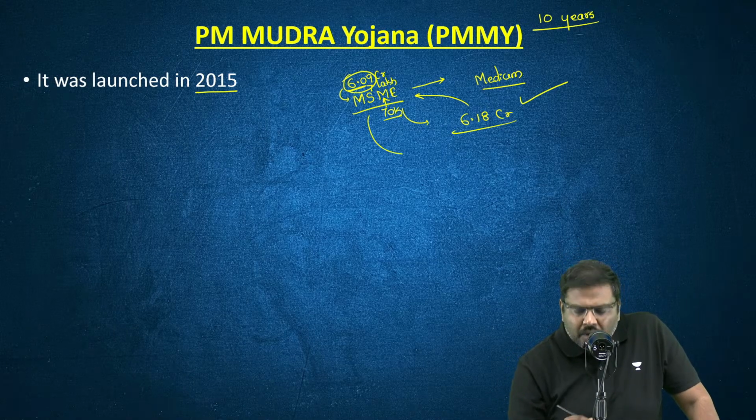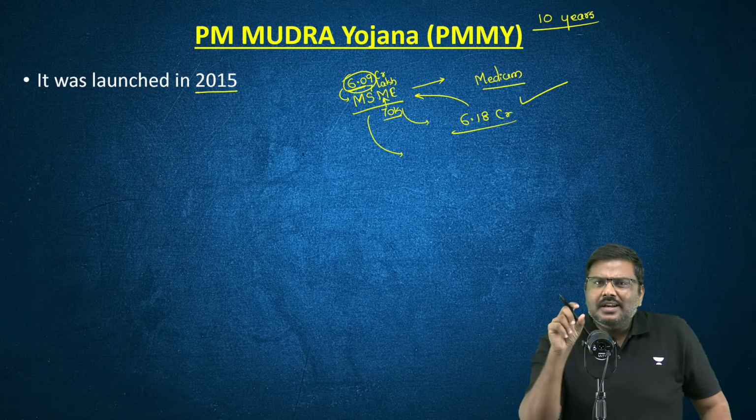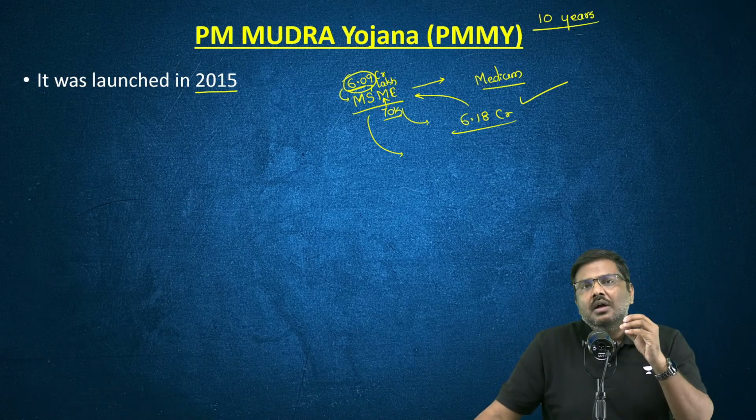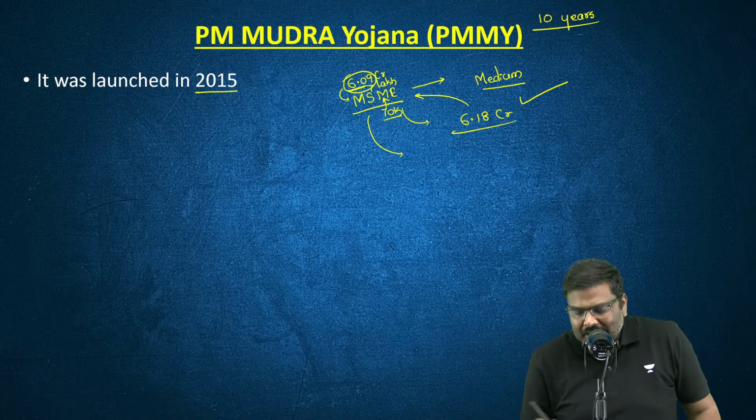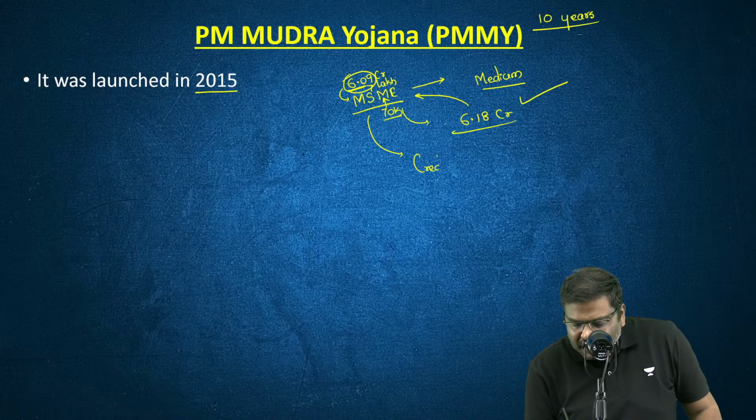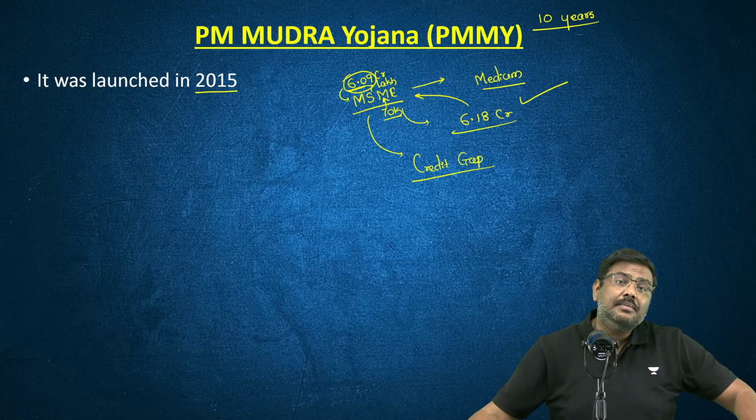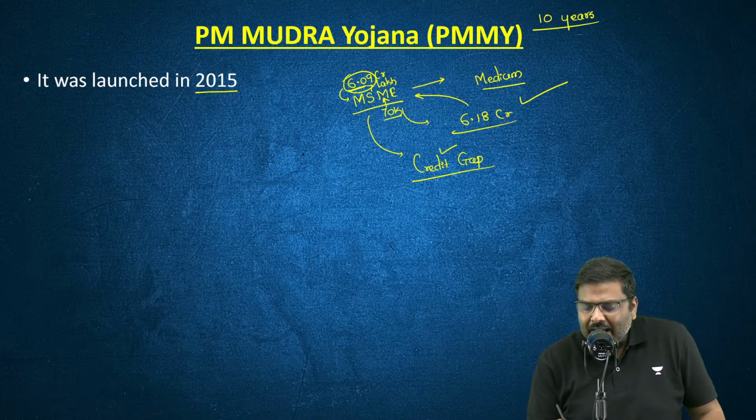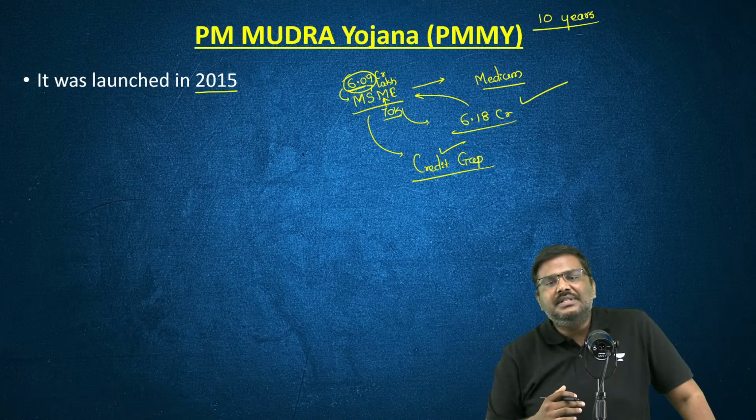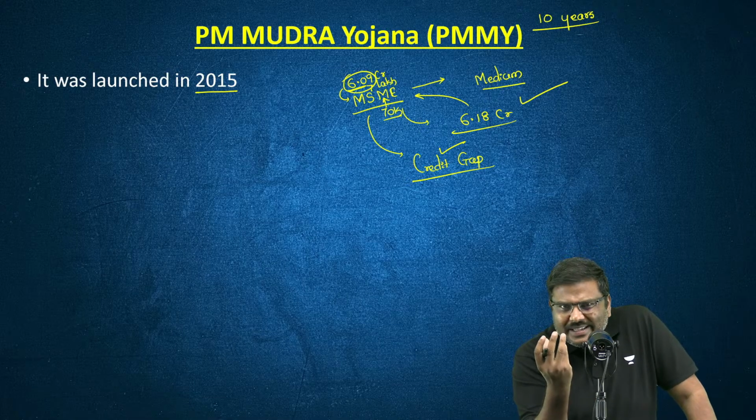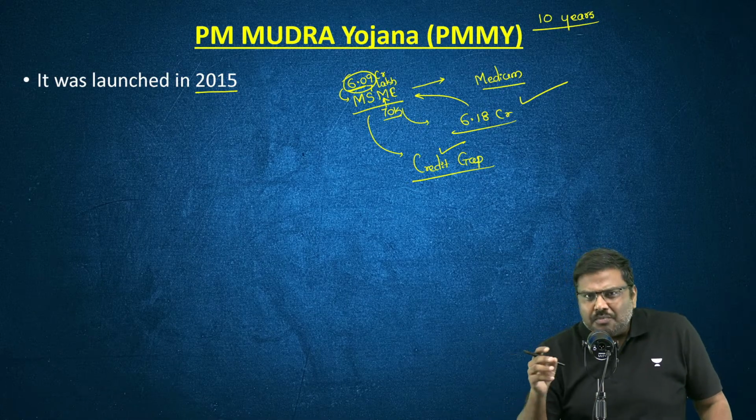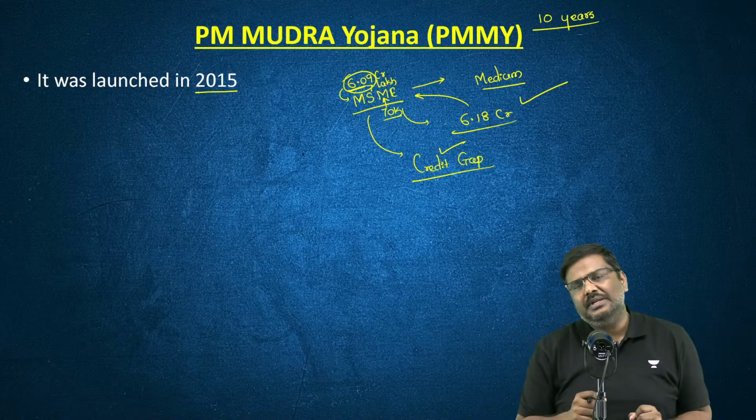Point number two: very recently, a report was published by SIDBI. What that report mentioned was that there is a huge credit gap which is holding back the MSME sector. What do you mean by credit gap here? The total demand for institutional credit is more than 100 lakh crore rupees.